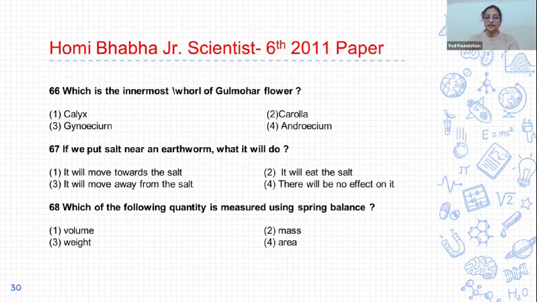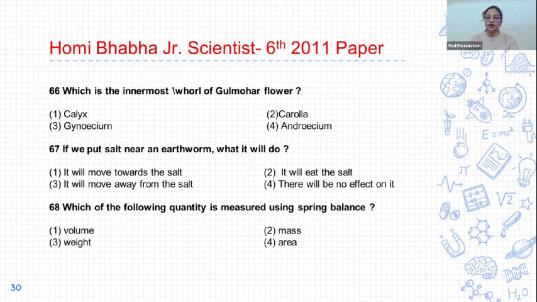Next question, 66. Which is the innermost whorl of the gulmohar flower? And the options are first calyx, second corolla, third gynoecium, and fourth androecium. And the correct answer is third, gynoecium. There are 4 whorls in a flower: calyx, corolla, androecium, and gynoecium. And gynoecium is the innermost whorl of the flower, and that's why the correct answer of 66 is option 3.